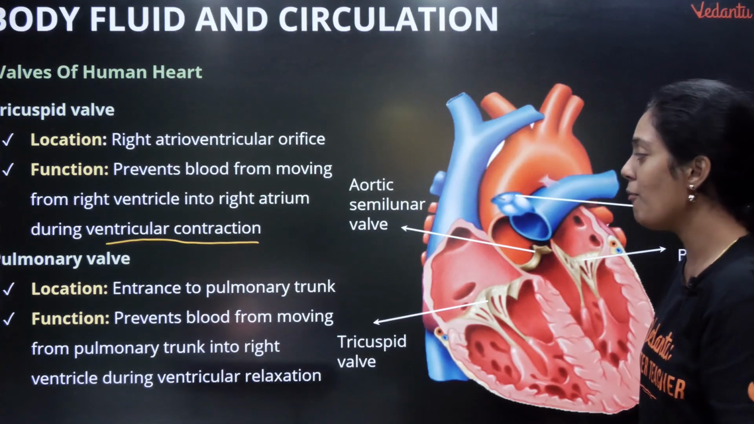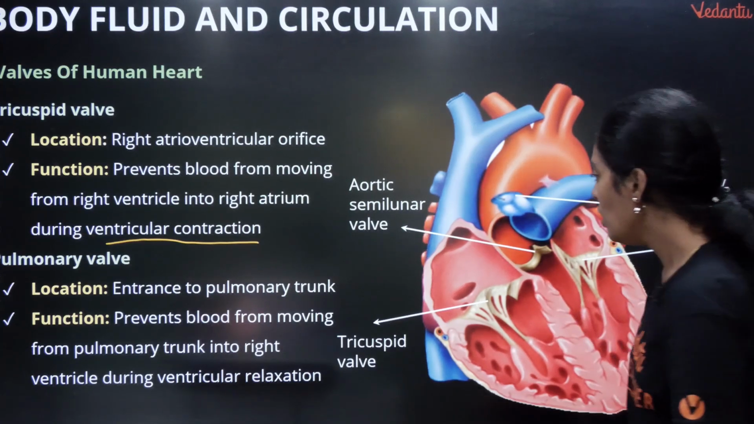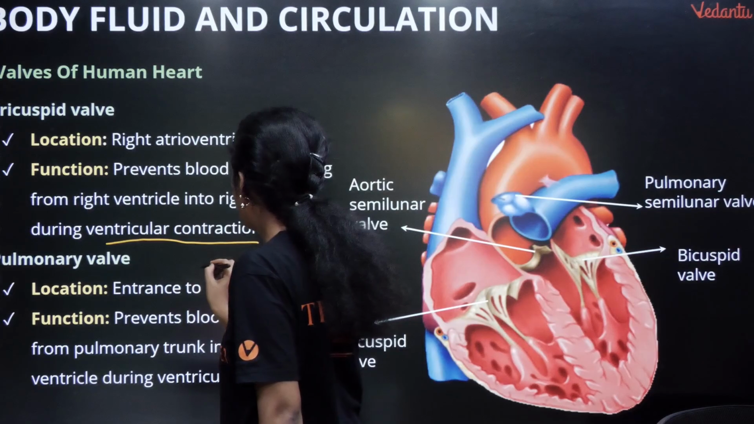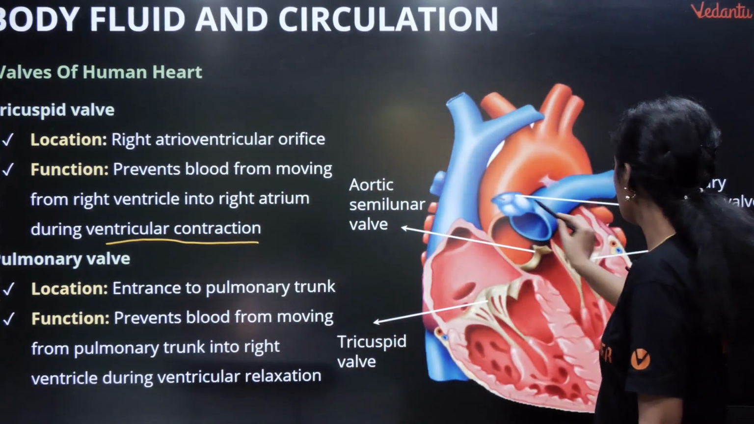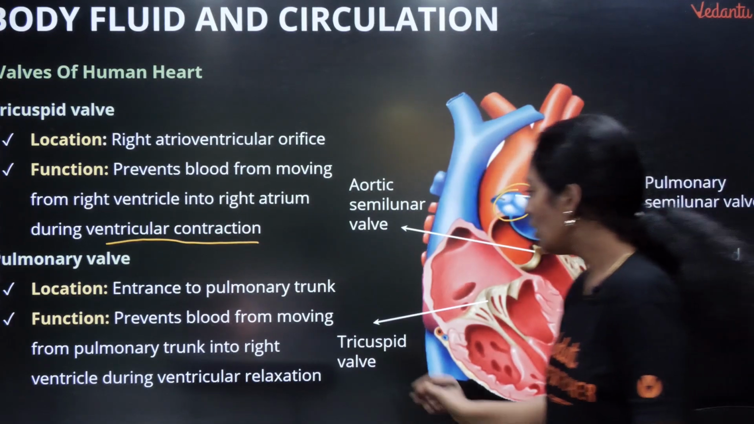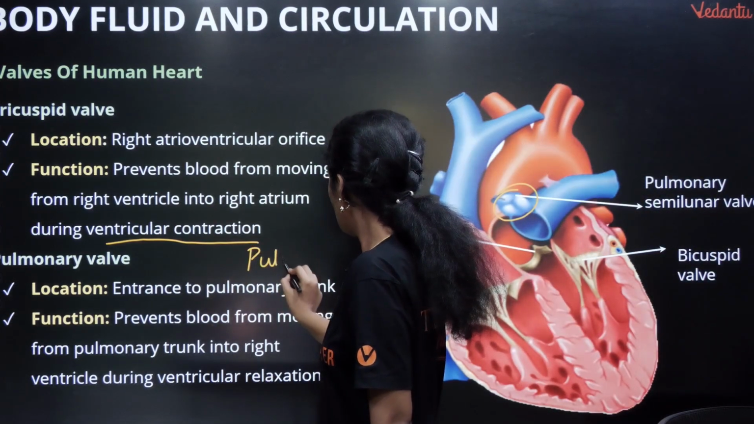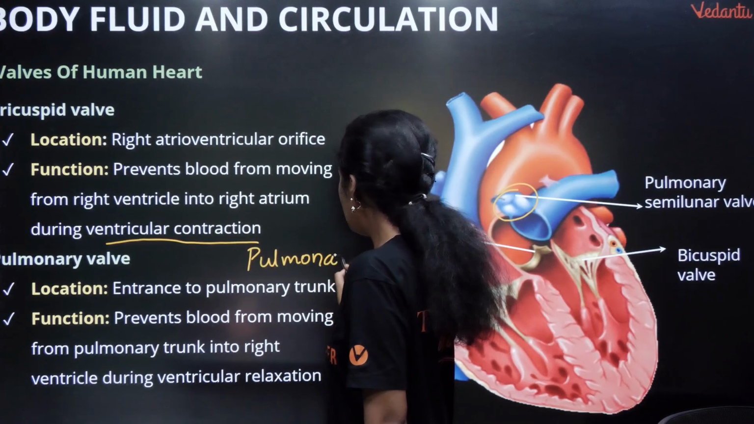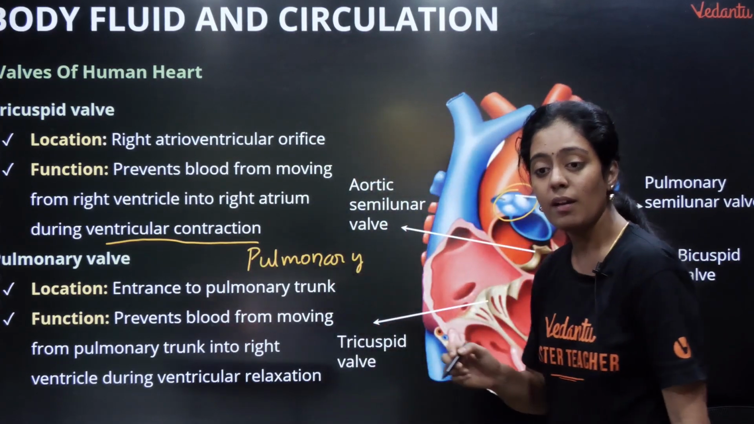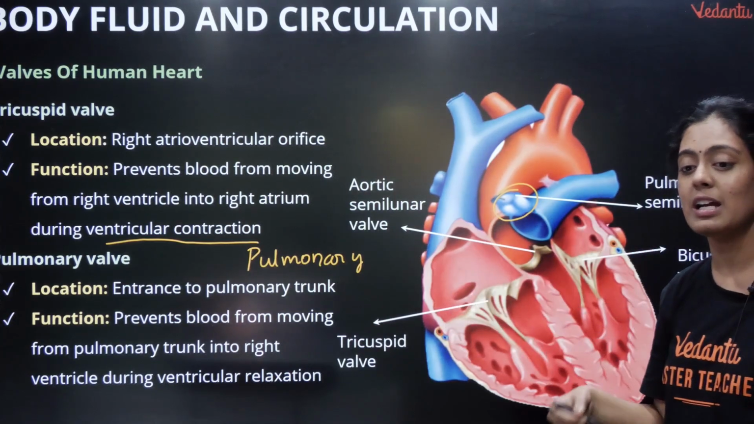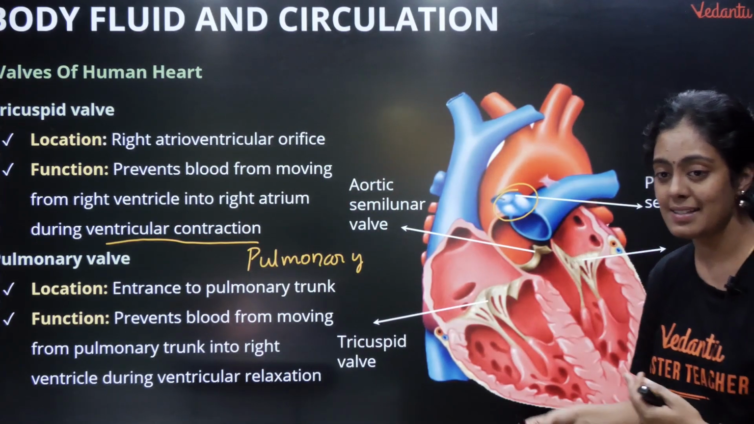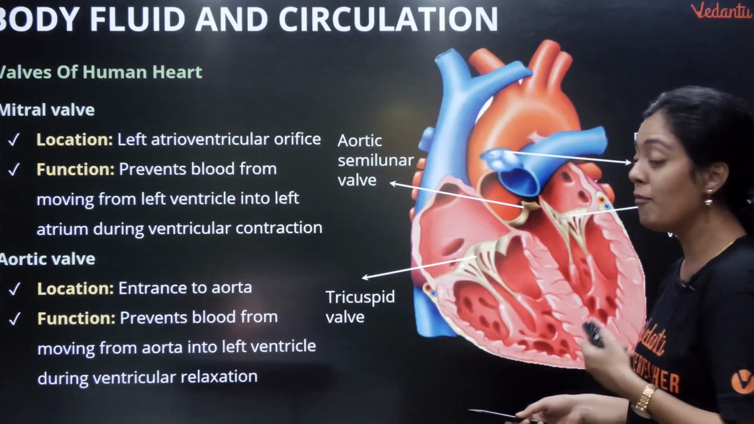Okay, and then you have pulmonary valve. I already told you. Where is the pulmonary valve? It is present at the entrance of your pulmonary trunk. Okay, here you can see the pulmonary valve. So it is going to prevent the backflow of blood from the pulmonary trunk into the right ventricle, when my ventricles relax. Okay, then you have mitral valve.